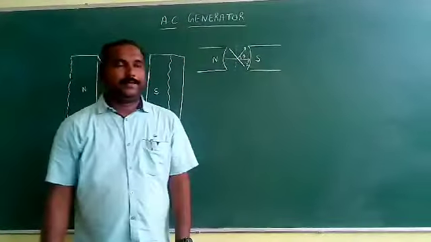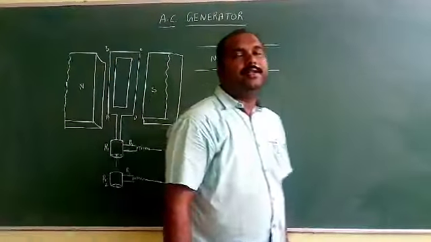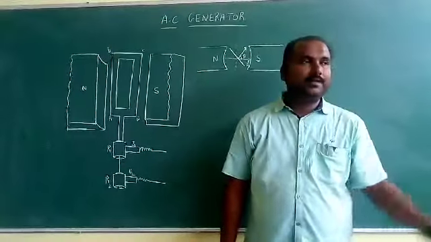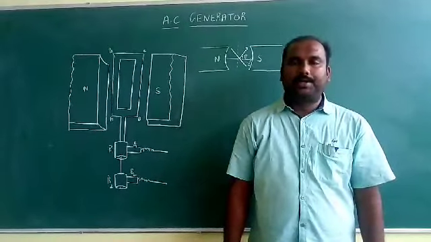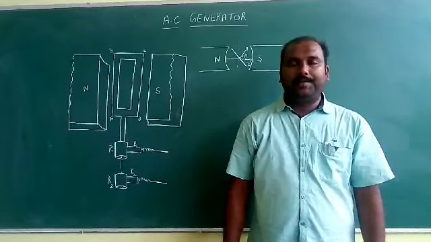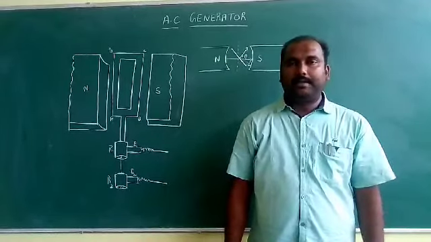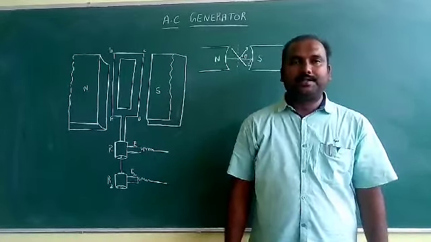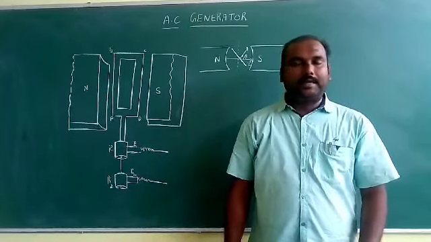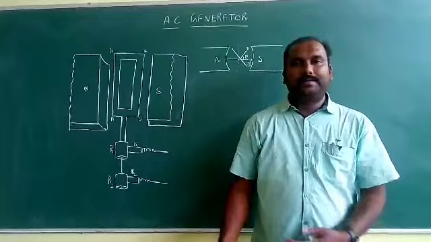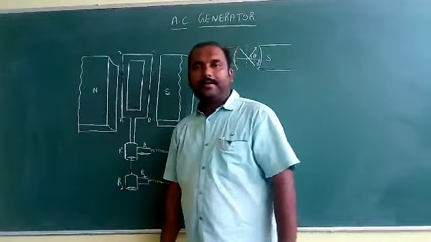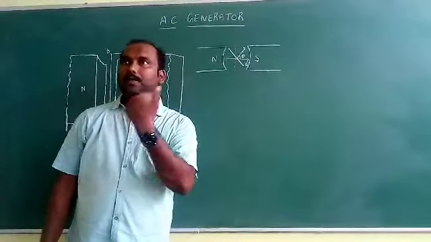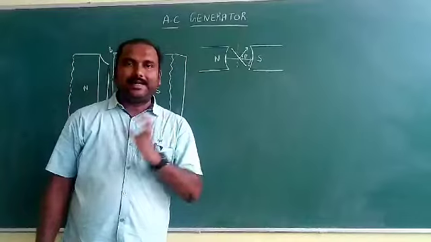What is the meaning of AC? AC is nothing but alternating current. See, in our college also we have one generator. Whenever the power is out, immediately we turn on this generator. AC is the current which changes direction periodically, that type of current we call alternating current. Whereas DC is direct current. In batteries, the current we get is DC power. For household purposes and in our college, we use AC current.